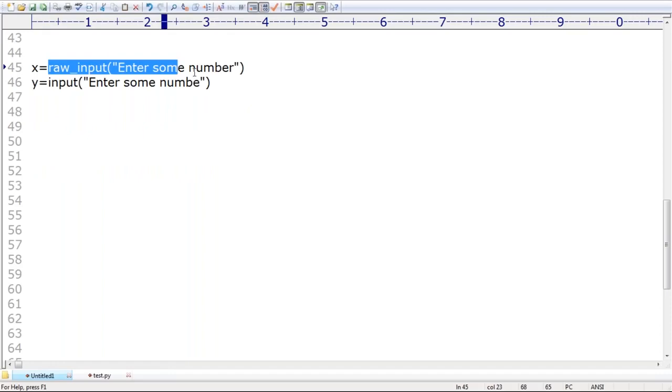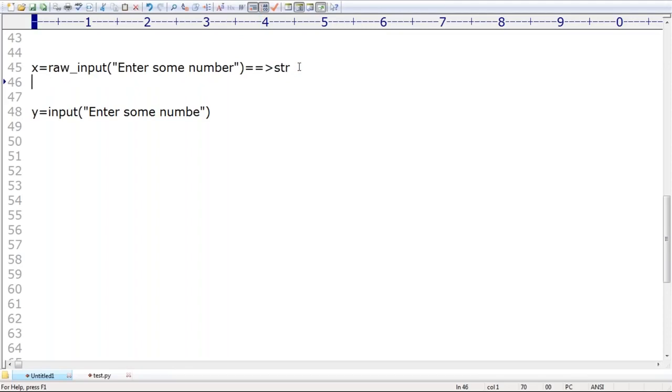Raw input data is always treated as string type only. Remember this: whatever you provide with raw_input is by default treated as string type only. Compulsorily, we are required to use typecasting functions.